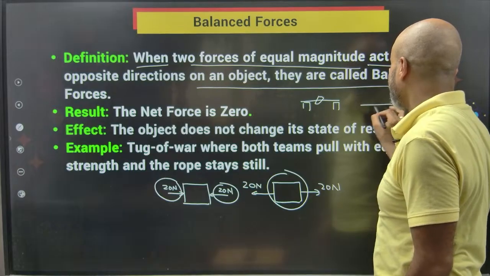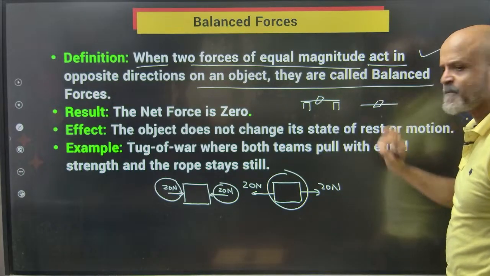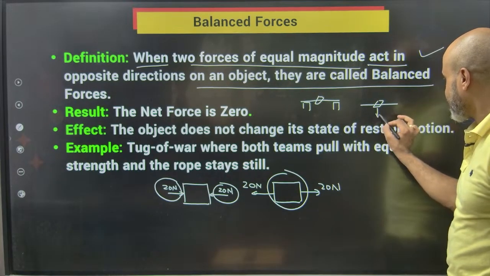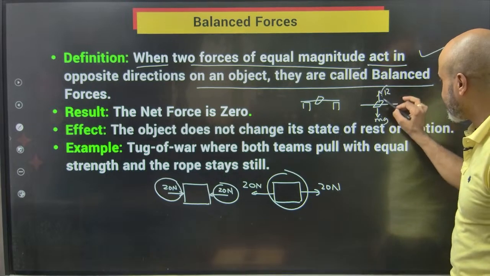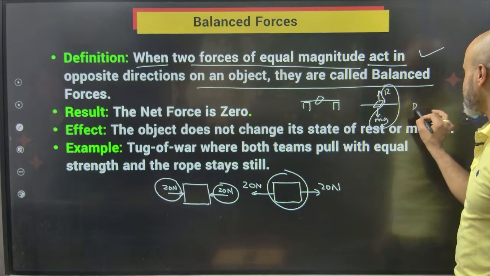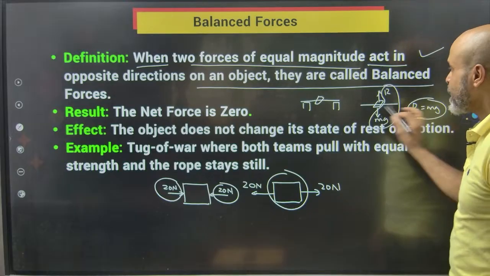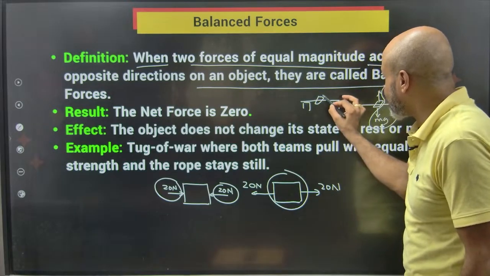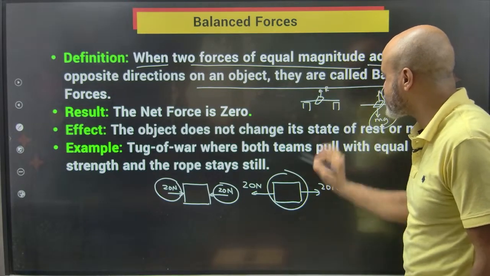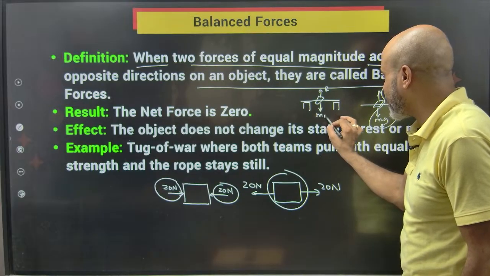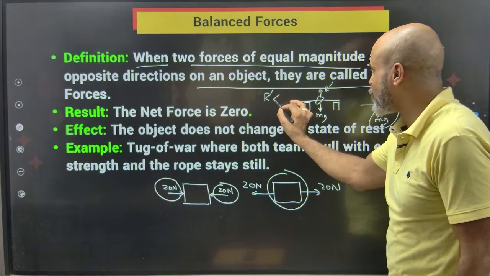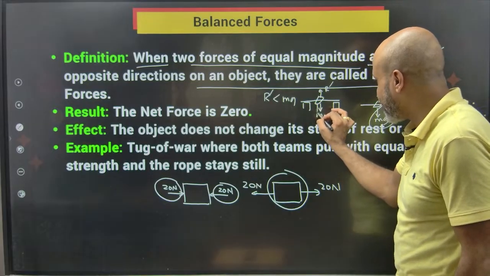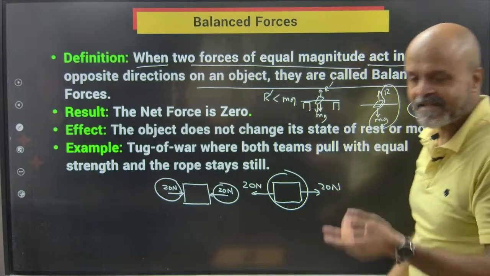First of all, this was a table surface and I kept the remote, it is balanced. The gravitational force acts downwards and the reactionary force acts upwards, they are balancing each other, and hence we don't see any impact. Here, the paper is generating a reactionary force and there is a weight acting downwards. But this time the reactionary force is lesser than mg and hence it goes down. The balance is getting disturbed.